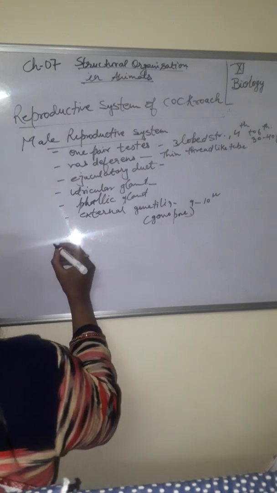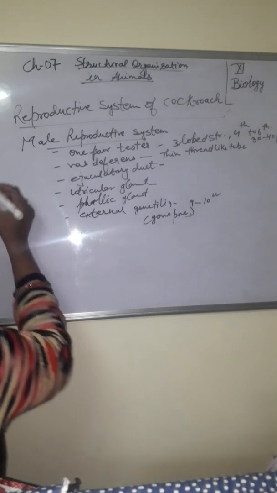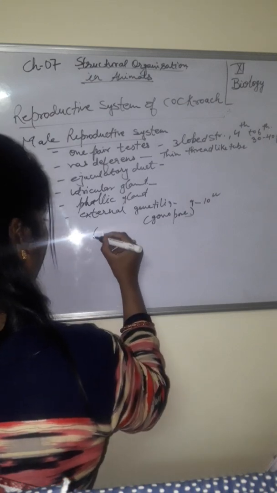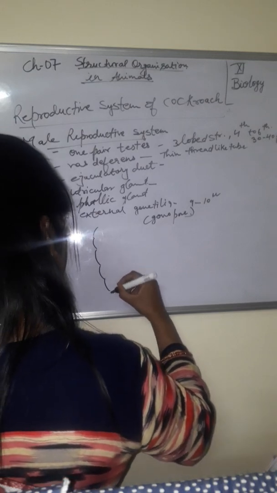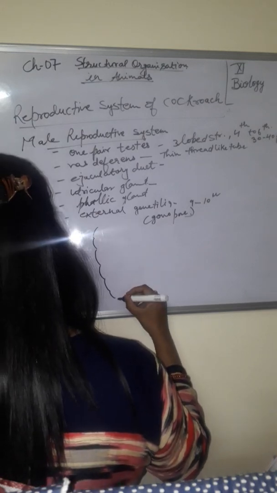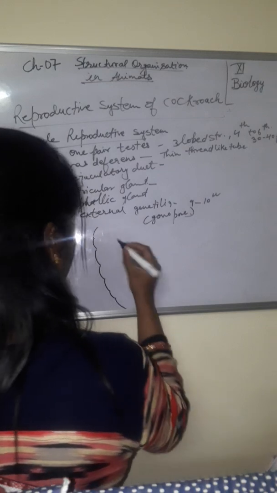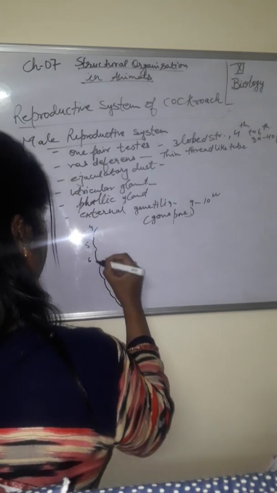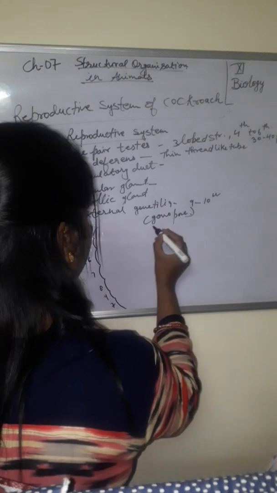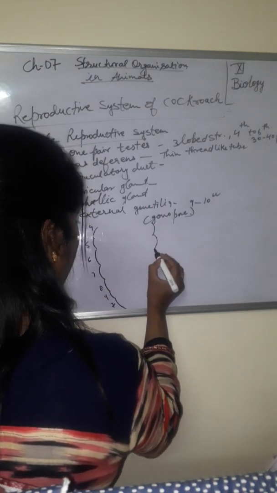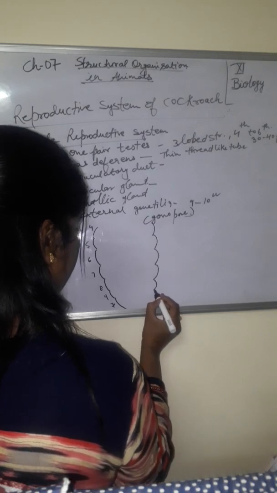See here the diagram. It is also given in your book. See, from 4th to 10th: 4, 5, 6, 7, 8, 9, 10. It goes up to 10.